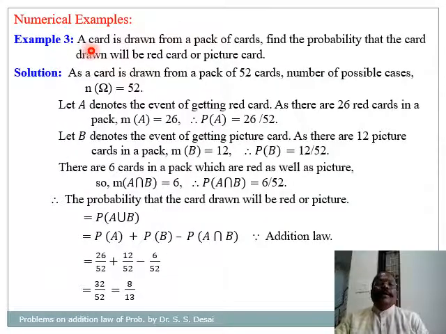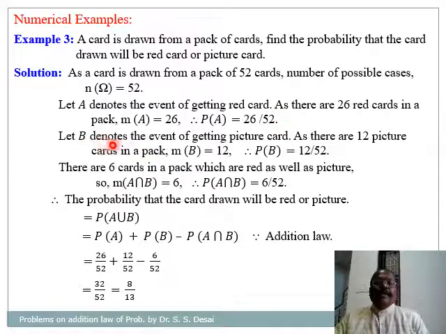Next example, a card is drawn from a pack of cards. Find the probability that the card drawn will be a red card or picture card. For solution, as a card is drawn from a pack of 52 cards, number of possible cases equal to 52. Let A denote the event of getting a red card. As there are 26 red cards, the number of favorable cases will be 26. Therefore, probability of A is equal to 26 divided by 52.